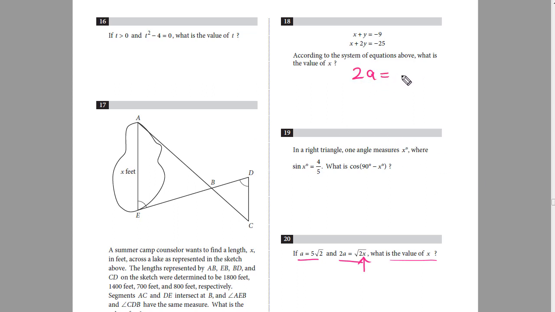2a is equal to radical 2x. Now I'll take the square on both sides. This square will cancel out the square root sign, so 2a squared on the left side will become 4a squared, and on the right side it will be equal to 2x. Now I have to isolate x, so I'll divide both sides by 2. So this 2 will get cancelled, and 2 times 1, 2 times 2. So x will be equal to 2a squared.